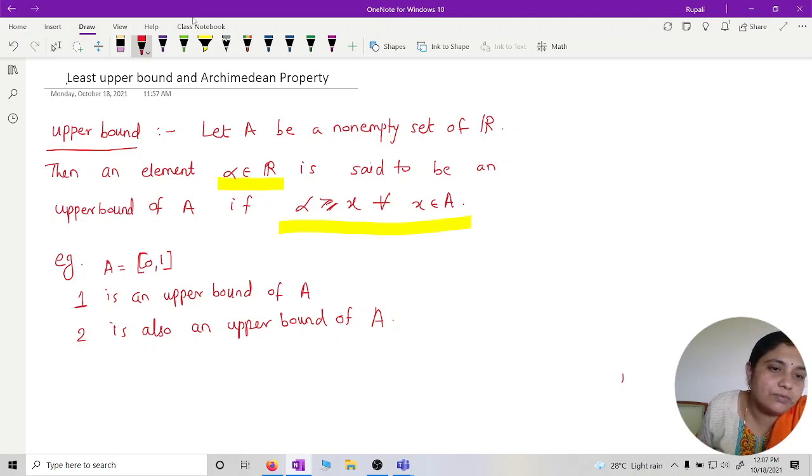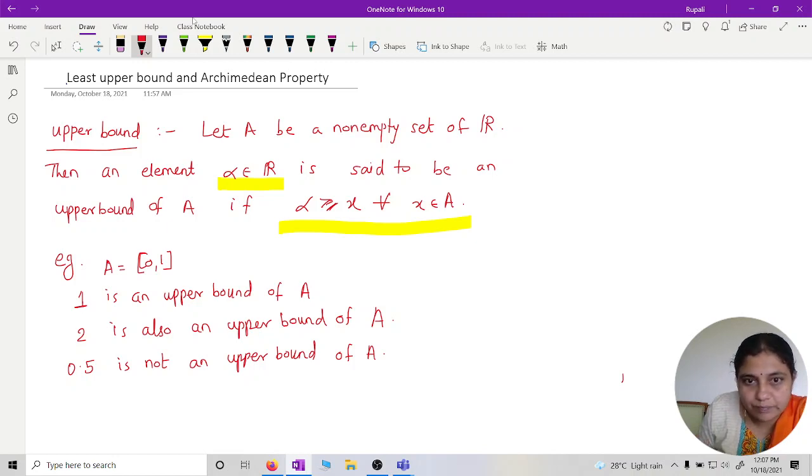What about half? 0.5, or half, you can say. It is not an upper bound, right? How are you saying it is not an upper bound of A? It does not satisfy the condition of upper bound. One is greater than half. It does not satisfy alpha greater than or equal to x for every x in A. Does not satisfy means this condition fails. So if this condition fails, then we will say alpha is not an upper bound.